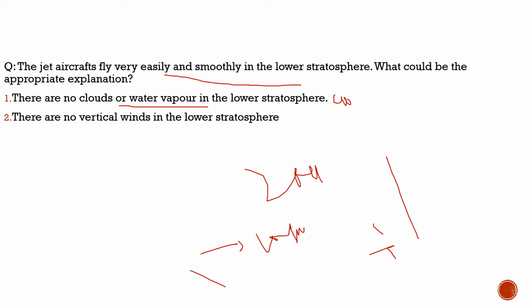Why am I saying 90% correct? Because there are sometimes when we can find very few clouds there, but majorly the reason is this: there is very little cloud to cause turbulence. That's why it flies easily and smoothly in the lower stratosphere. So we can say this statement is correct. Second statement, there are no vertical winds in the lower stratosphere. 100% correct. So with respect to this question, both statements are correct.